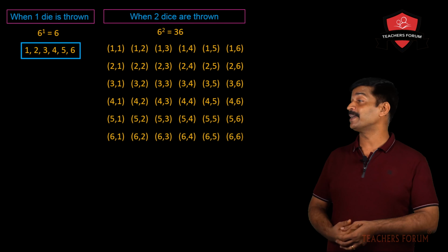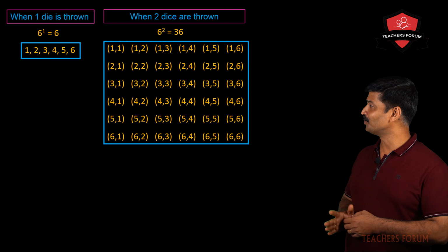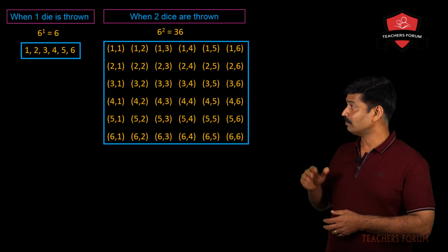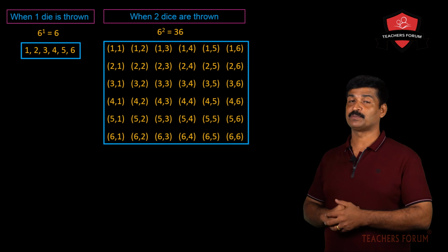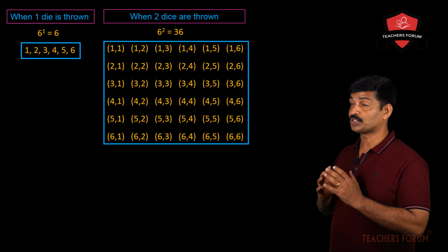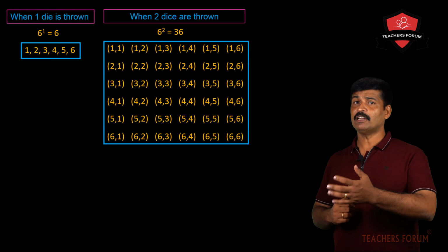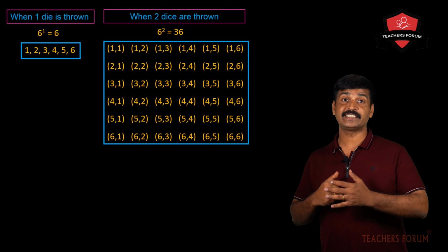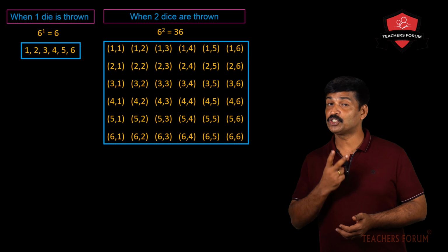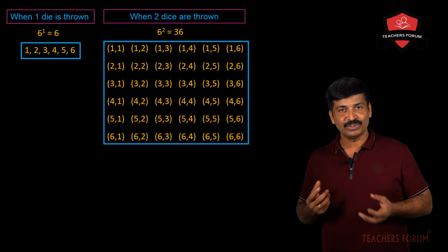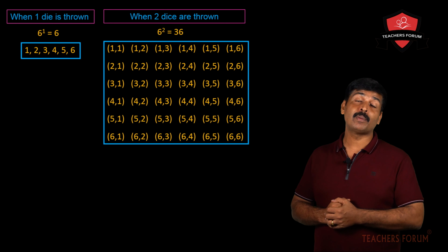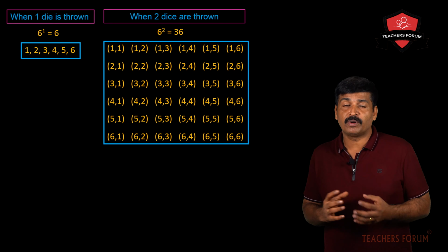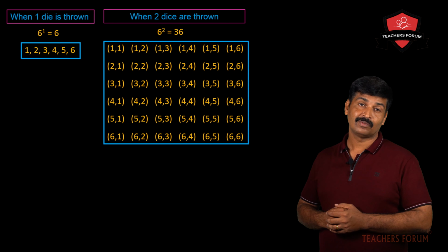Now you will be getting a sample space as shown here. You see, from 1, 1 to 6, 6. How many are there? There are 36 possibilities. Now you have to learn this sample space also, because for your examination, questions will be there from this topic. Now let me ask you one question. What is the probability of getting a sum of 10 on both dice when 2 dice are thrown? You throw 2 dice. The numbers that appear on the top of the 2 dice, when you add, you should get 10. What is the probability of getting 10?